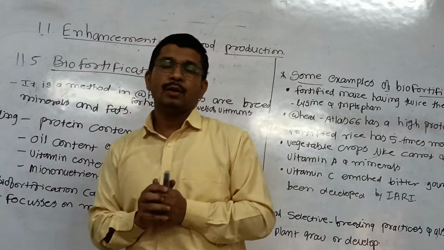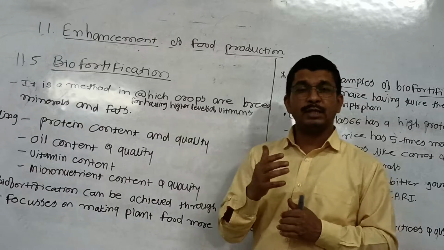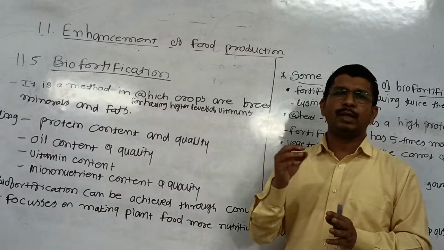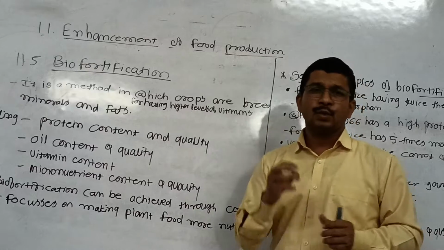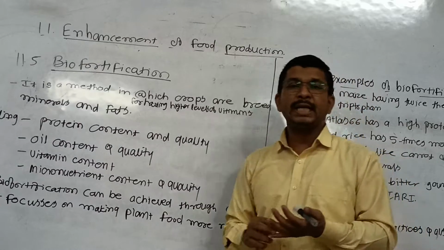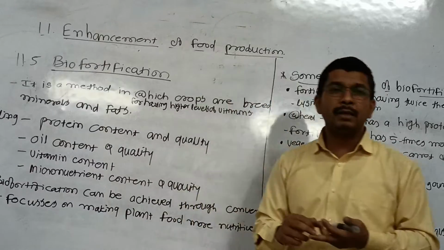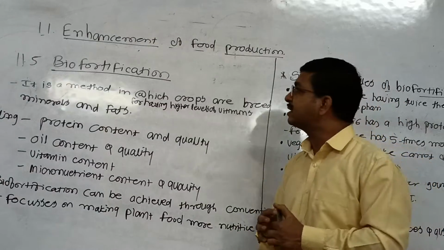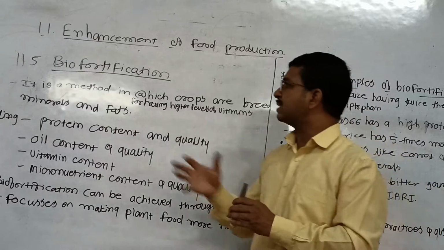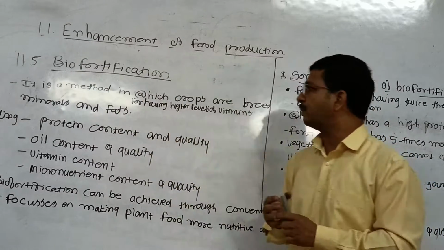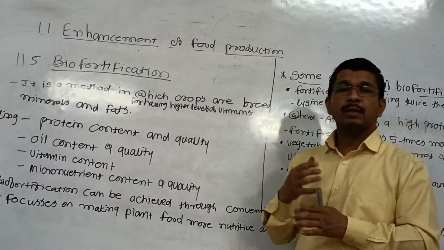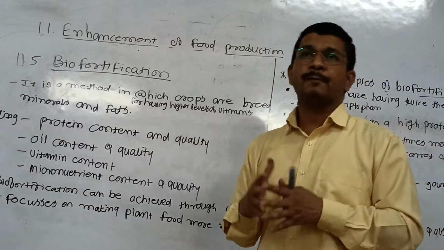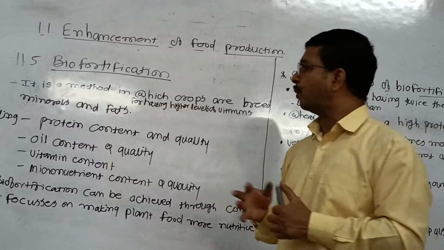You know very well, for the body structure and development of every cell, every body part, we need protein, vitamins, minerals. That's why scientists do the biofortification process, making some improvements in food products and our daily food production.